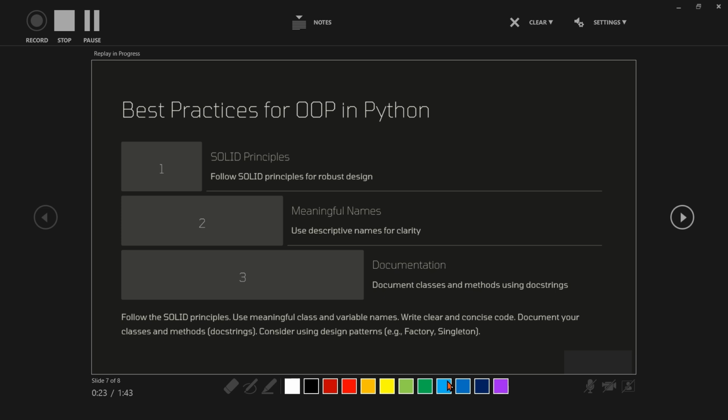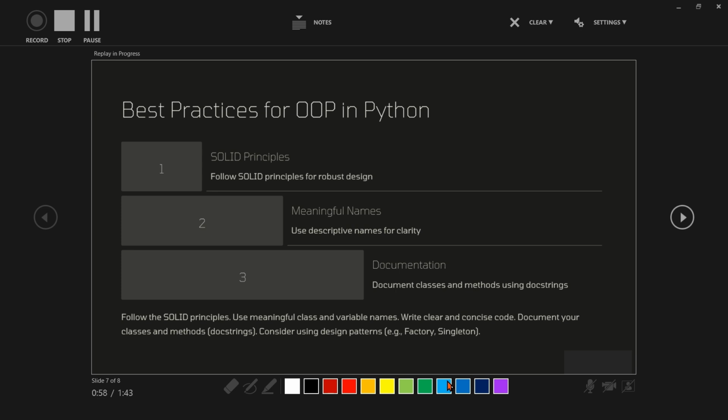L, Liskov substitution principle. Objects of a superclass should be replaceable with objects of a subclass without altering the behavior. I means interface segregation principle. Clients shouldn't be forced to depend on methods they don't use. Python doesn't have interfaces like Java, but you can simulate this with abstract base classes. D means dependency inversion principle. Depend on abstractions, not on concrete classes.